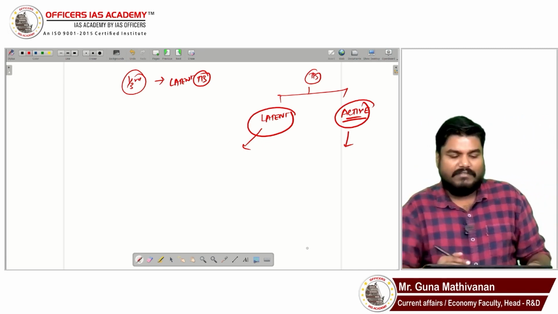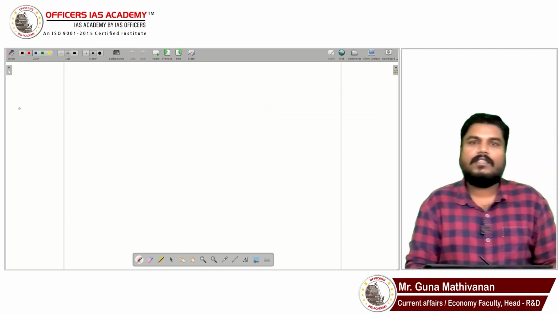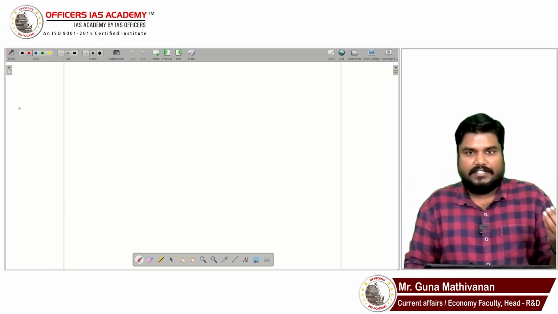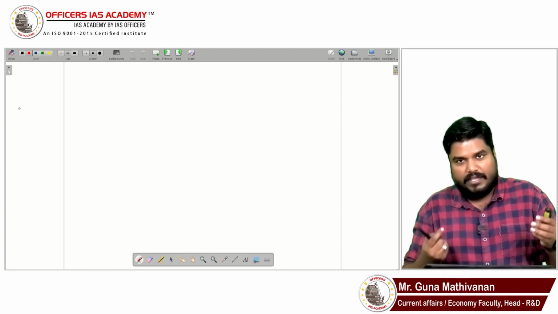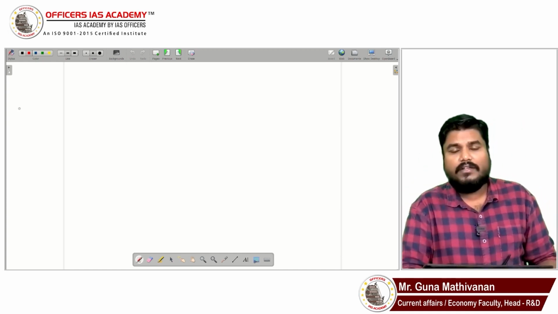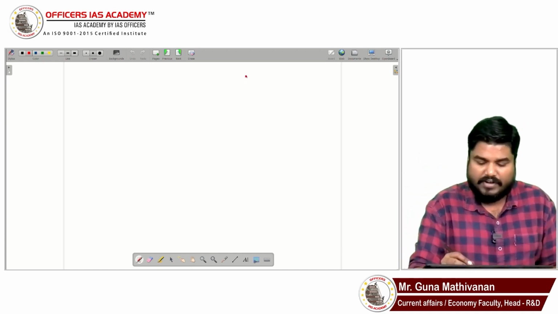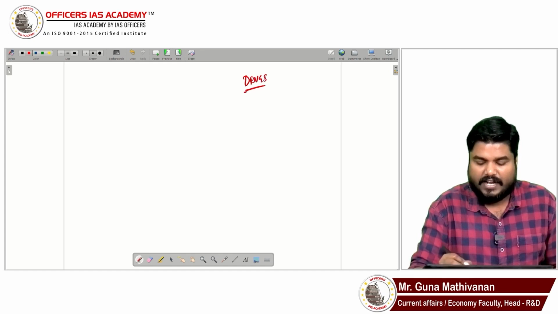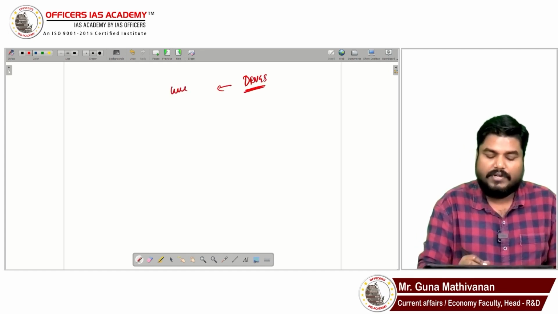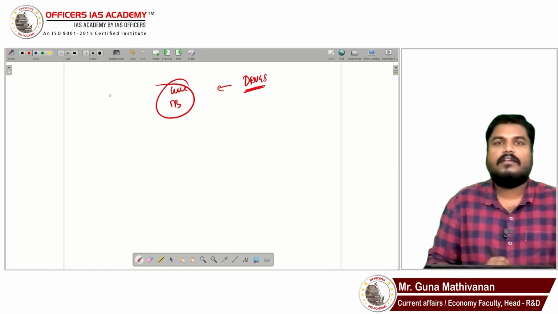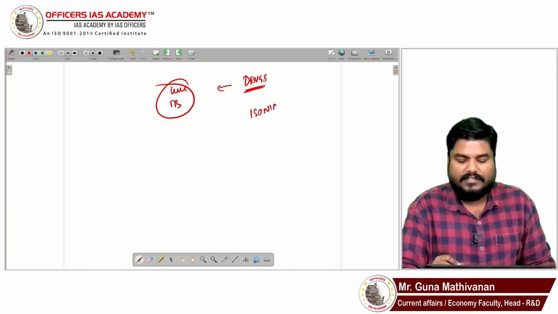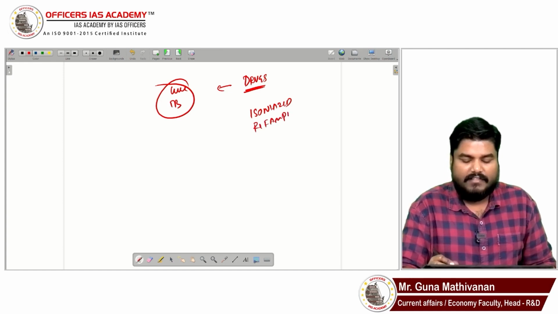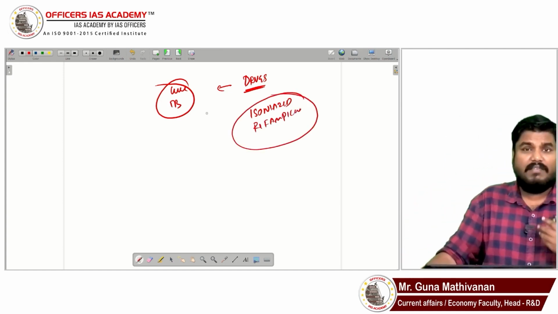Right. Some more information about this TB. TB patients can be cured with drugs. We have drugs available to cure TB. We have drugs like isoniazid and rifampicin. These are common drugs which are given for TB patients.